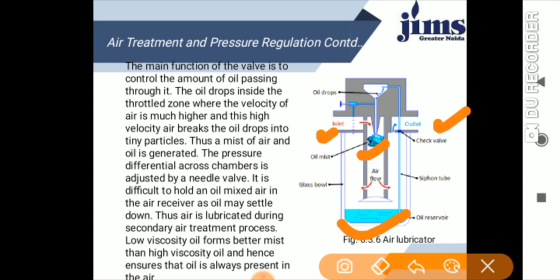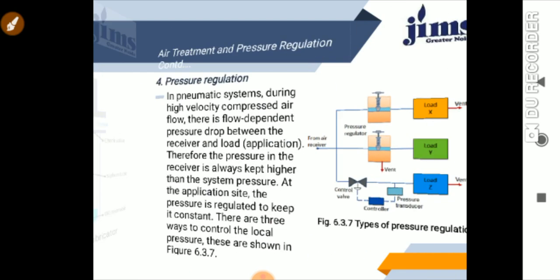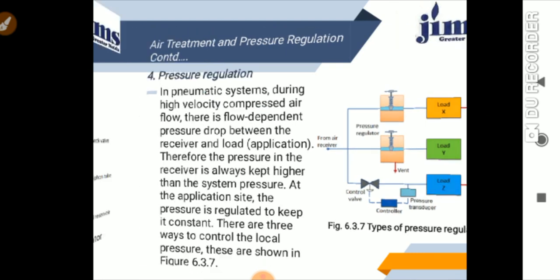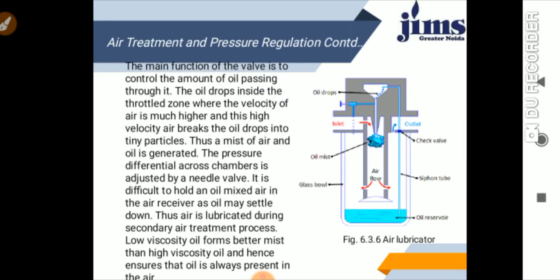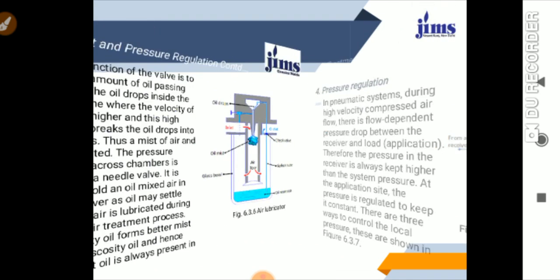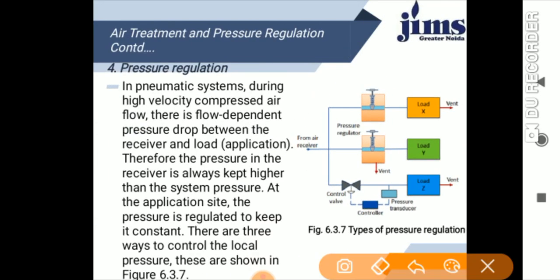Okay. So next to this, the next stage is the pressure regulation. See this diagram of the pressure regulation in a pneumatic system.